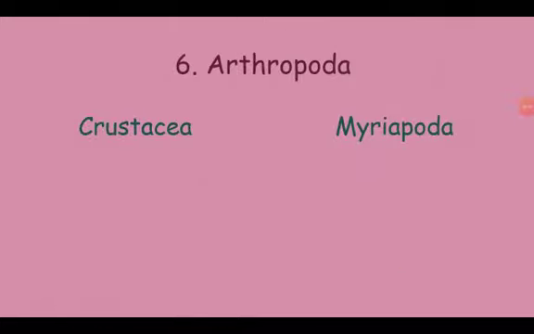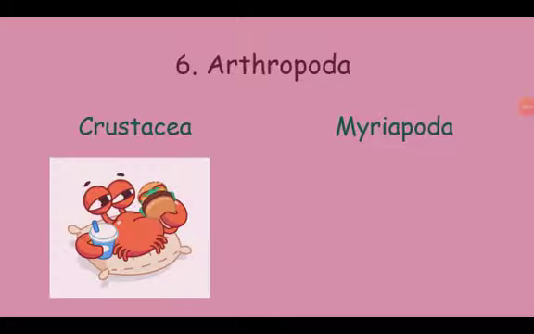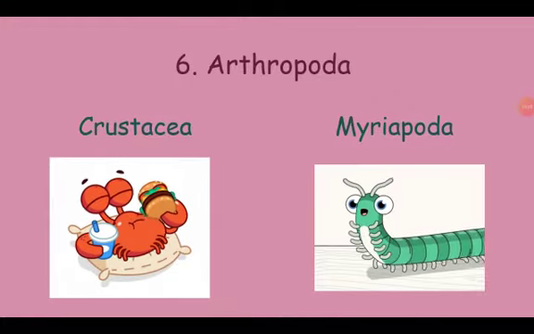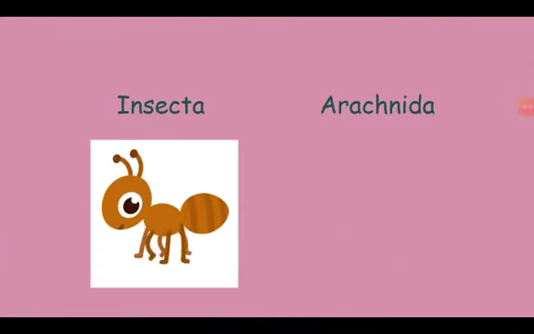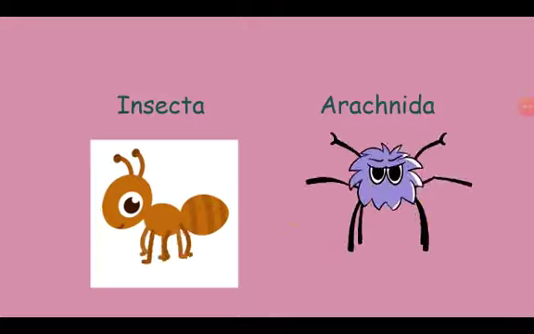Then comes the largest class, Arthropoda. The organisms in this class have an exoskeleton made up of chitin. Their body is differentiated into three structures: head, thorax and abdomen. Their body has jointed legs. Arthropoda is divided into four subtypes: Crustacea, which includes crabs and lobsters; Myriapoda, which includes centipedes and millipedes; Insecta, which includes all insects; and lastly Arachnida, which includes spiders and scorpions.